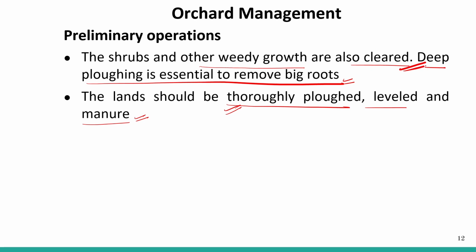Deep plowing is essential for removing the big roots that are present in the ground. Shrubs and other weedy growth should be removed. The land should be thoroughly plowed, leveled and manured. These are some of the points.